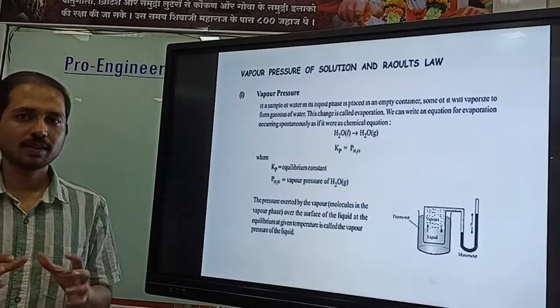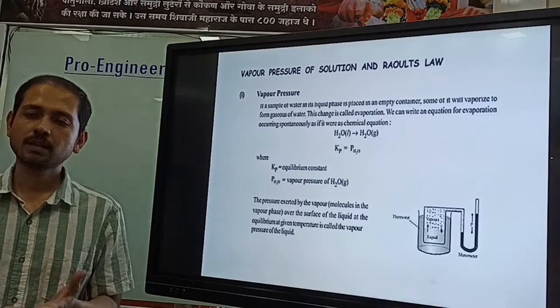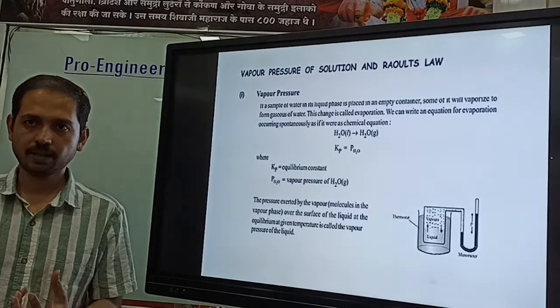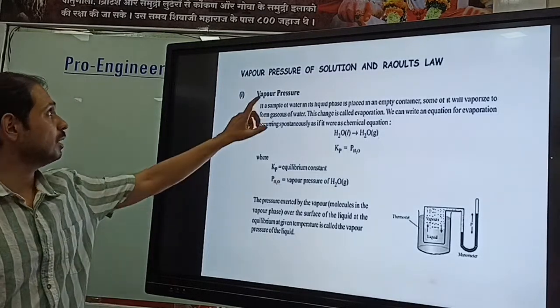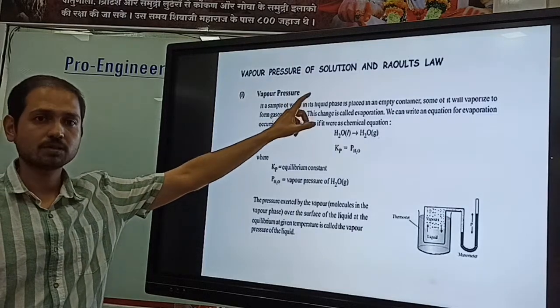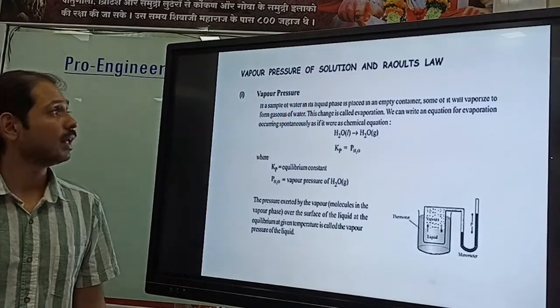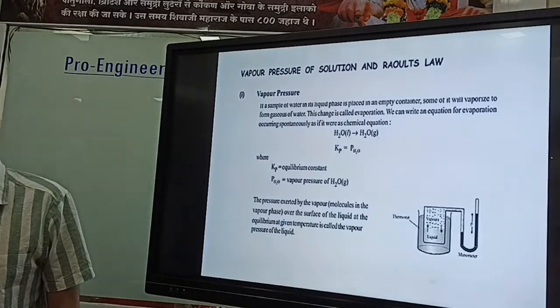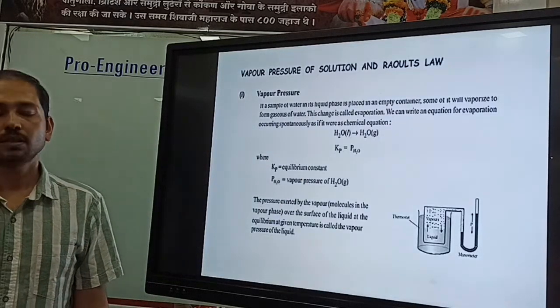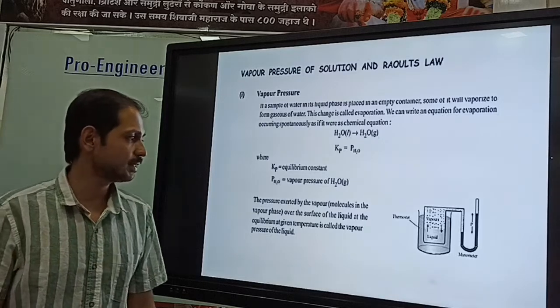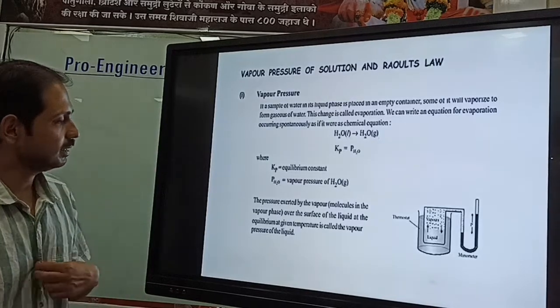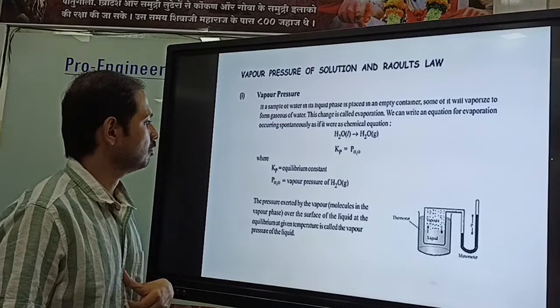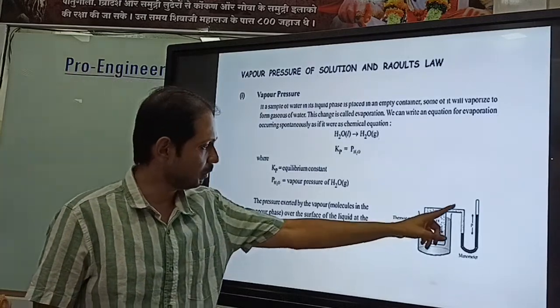Evaporation means the liquid is going to the vapor phase. Now here we are talking about vapor pressure. What is vapor pressure? And then we will discuss Raoult's law. If you forget vapor pressure, it will be very difficult to understand Raoult's law. That's why I am giving a very simple example. So what we can pictorially present here.